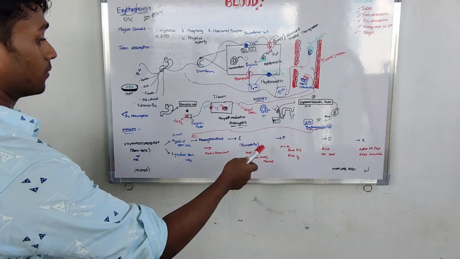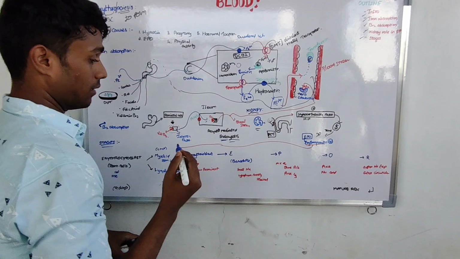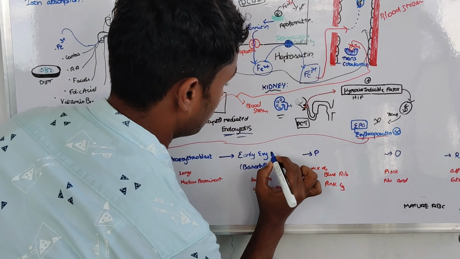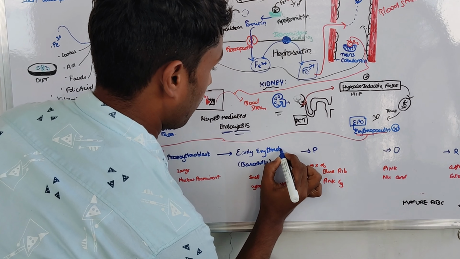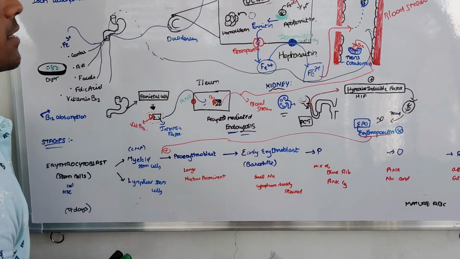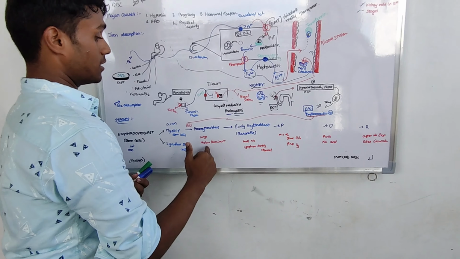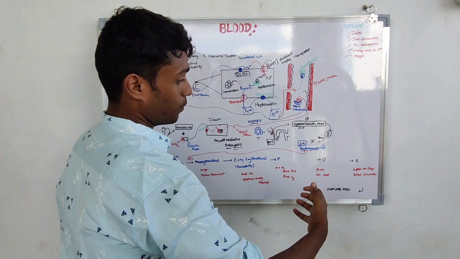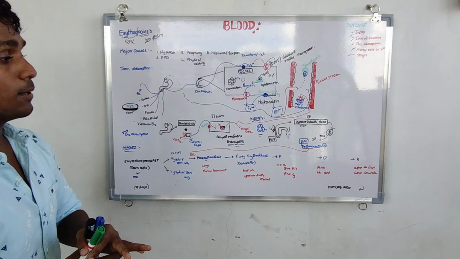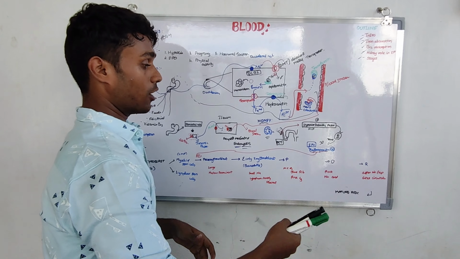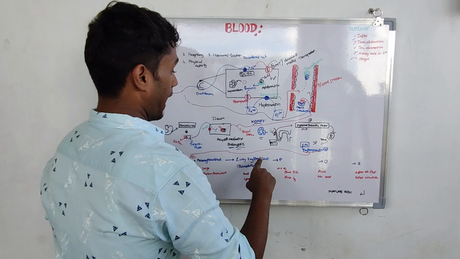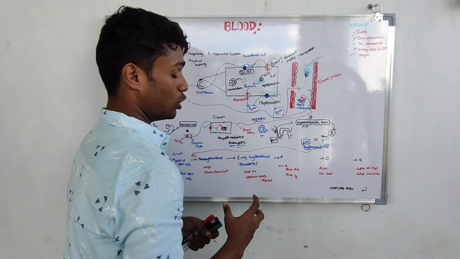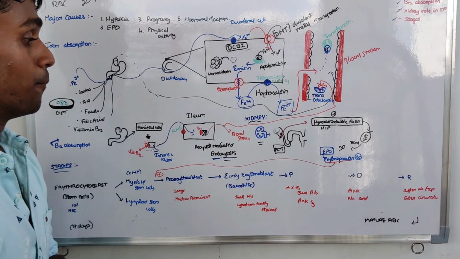After the proerythroblast, the next stage is early erythroblast or early normoblast. It is also called basophilic erythroblast. The nucleus is large and prominent in proerythroblast. Now the nucleus becomes smaller because it progressively degenerates, and mature RBCs lack a nucleus, right? Reticulocyte cells also lack a nucleus. Early erythroblast is also called basophilic erythroblast. The nucleus is small and the cytoplasm is darkly stained, basophilic stain.